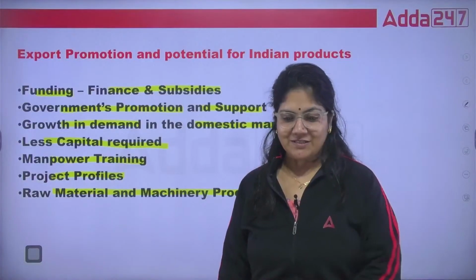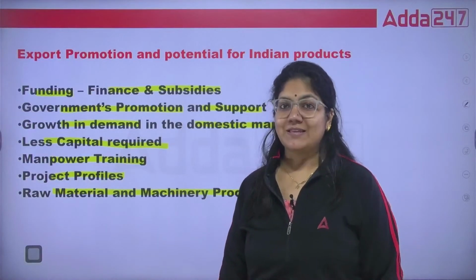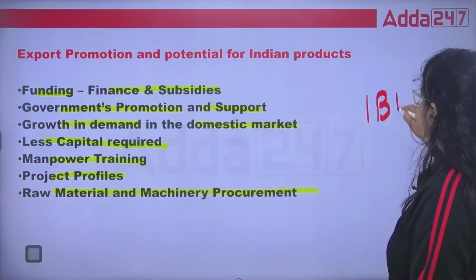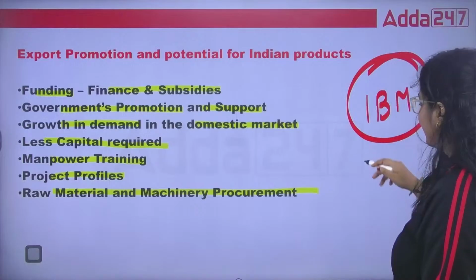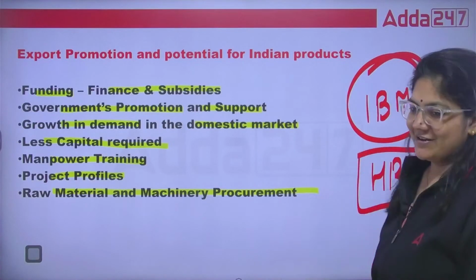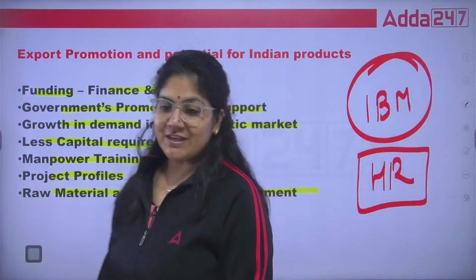Today I saw one news item about IBM, this company.